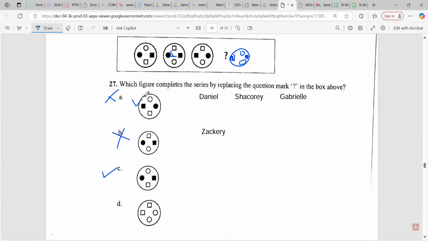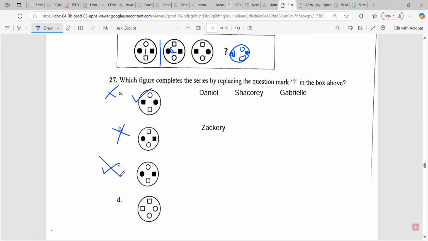All right, let me look at C. Someone was saying that it's a reflection. It's not a reflection because if it was a reflection, this would have been a square. So that's not a reflection. I was talking about the two in the middle. It's still not a reflection. I'm going to go with A as my answer.